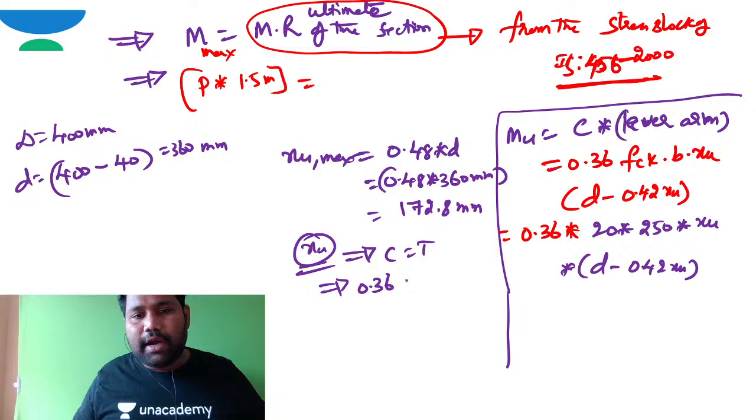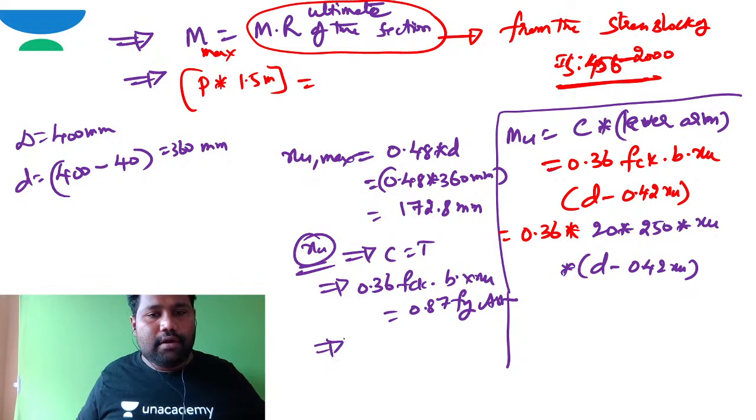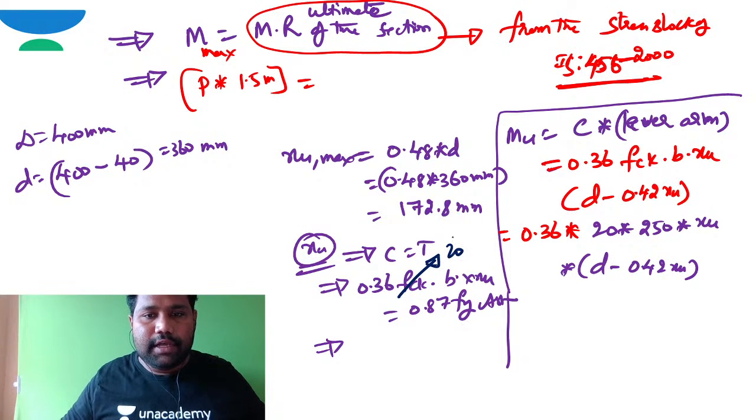Compression force is 0.36 FCK B into XU, and tension force is 0.87 Fy AST. So try to work out XU from this one. FCK is how much, brother? The value of FCK is 20. B is 250. XU is unknown.